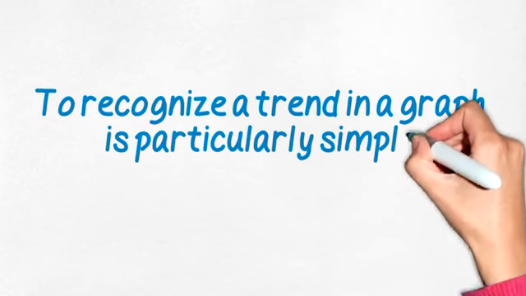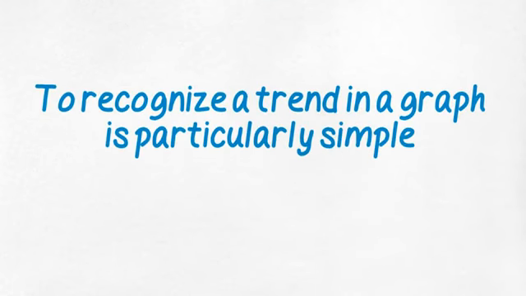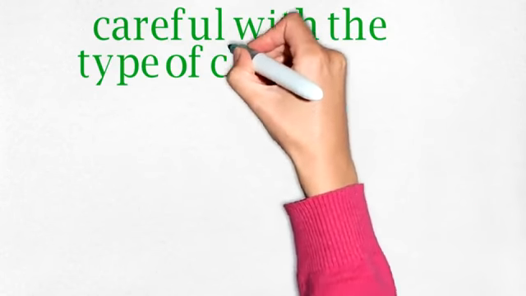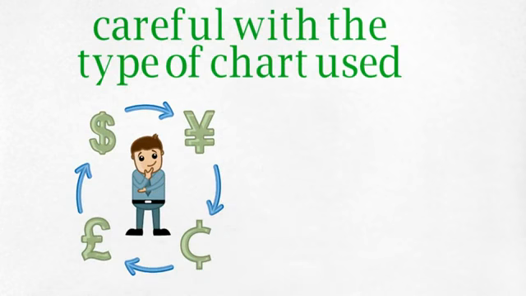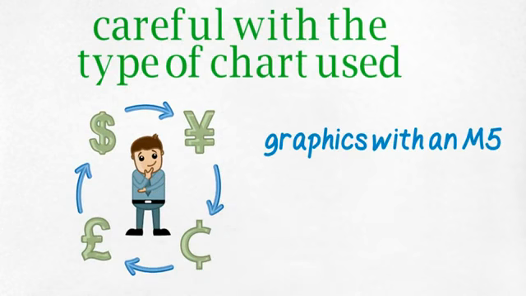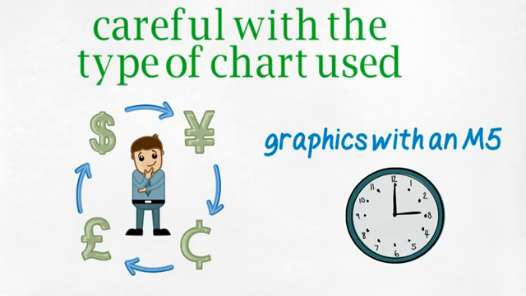To recognize a trend in a graph is particularly simple, but be careful with the type of chart used. In fact, this method is used for graphics with an M5, which means 5 minutes time frame. These are the trends that we can detect: upside trend, downside trend, and neutral trend.